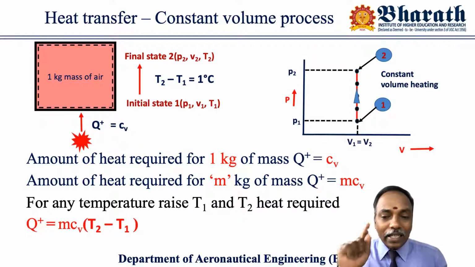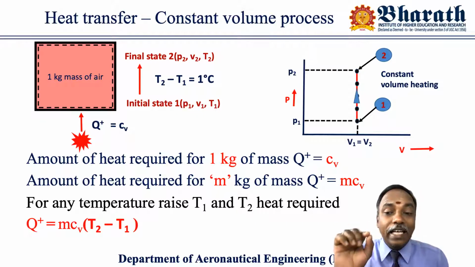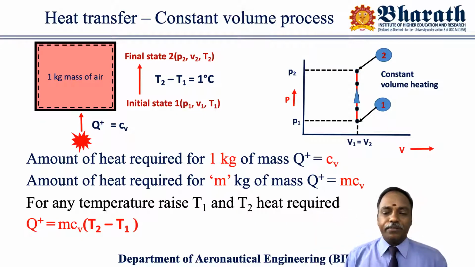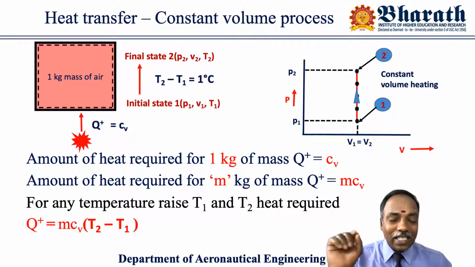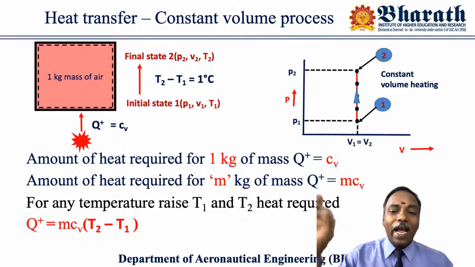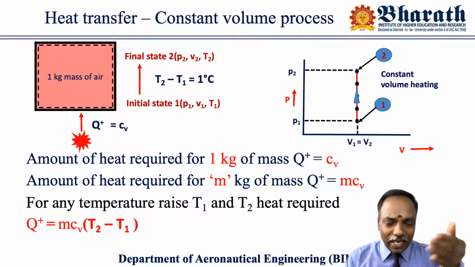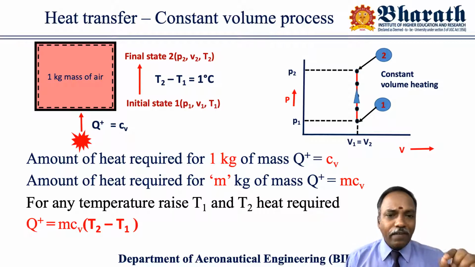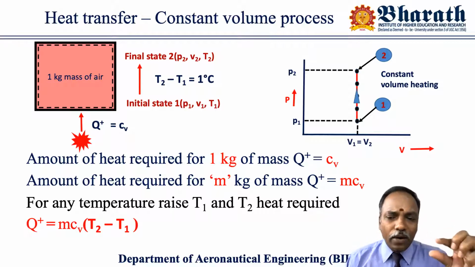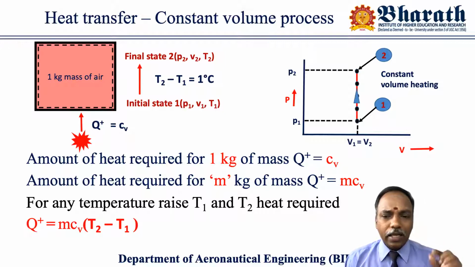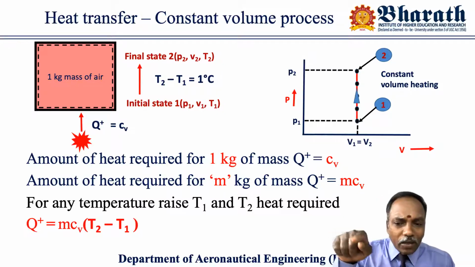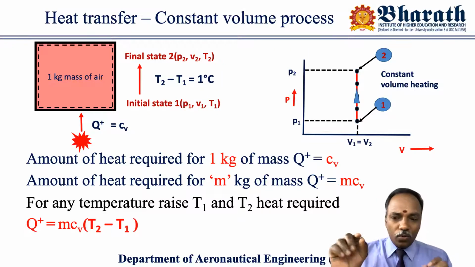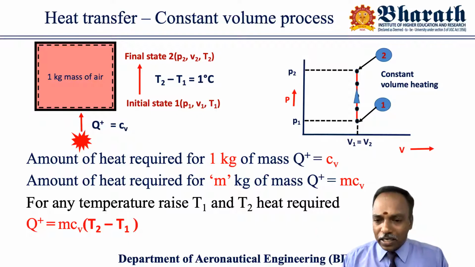But still the heating process is going on. Such a process is called a constant volume process. Here it is a constant volume heating process. So in this, let us come to the specific heat. When a certain quantity of heat is added, the temperature rise I observed is only 1 degree centigrade. Now I'm coming back to the heat. 1 degree temperature increase occurred.